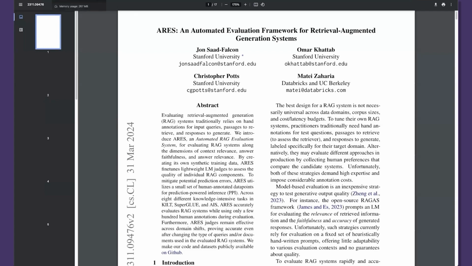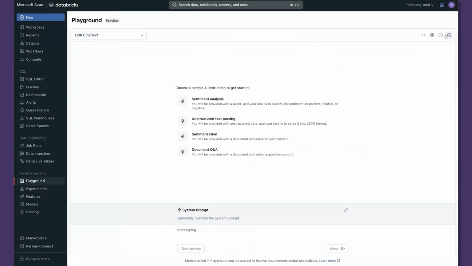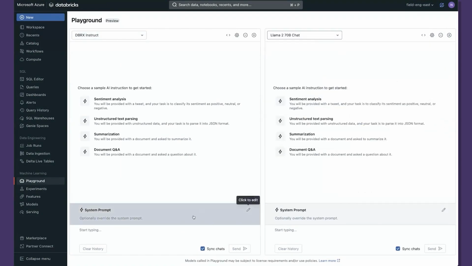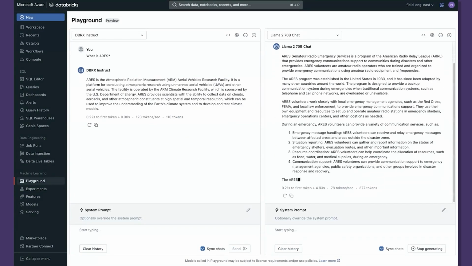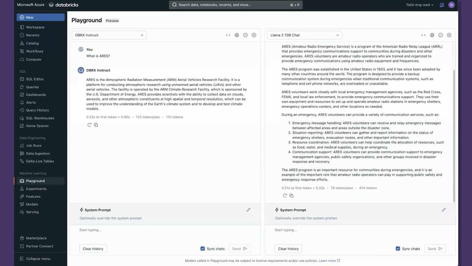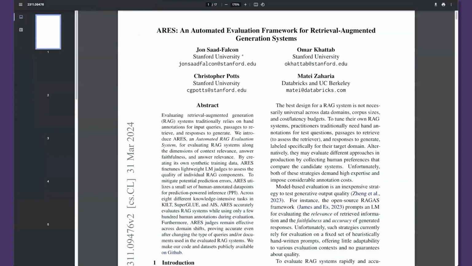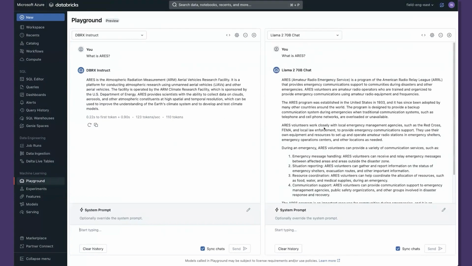Now, let's go prove that to ourselves, right? If we go back into our AI playground, we can even ask a couple models just to drive the point home. Let's say, what is ARES? You'll see that it gives us 2 answers. And neither one of them is what we would consider a high quality response, because we would like it to tell us that ARES is actually an automated evaluation framework for retrieval augmented generation systems. Whereas both of the models here are kind of quoting other things that may or may not be true, but they are not a high quality response for our case. So let's go and see how we can improve that.